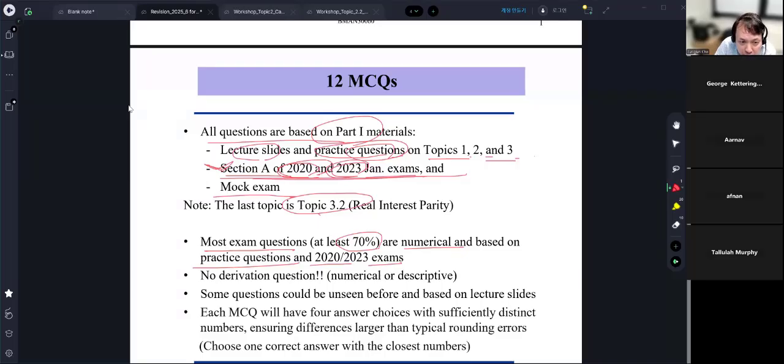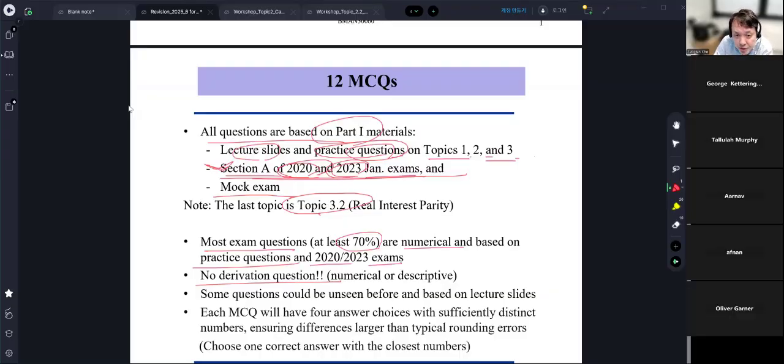Okay, and you don't have to worry about any derivation questions. You can find many derivations in my slides. You just need to know the final formula and how to use that formula. So there will be no derivation questions. Everything is numerical and descriptive.